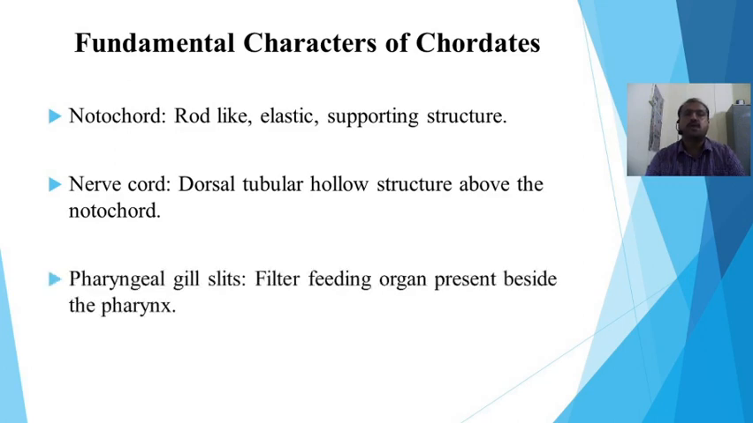Then it also has pharyngeal gill slits. These are the filter feeding organs present beside the pharynx. So these three characters are said to be the fundamental basic characters of the chordate.